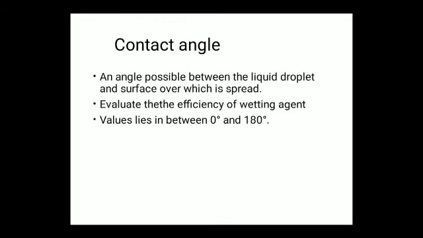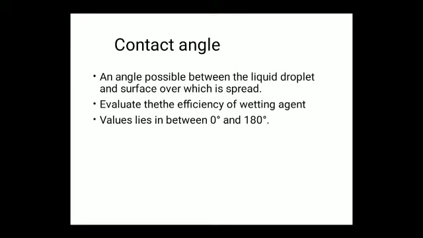The efficiency of a wetting agent can be determined by using contact angle. It is defined as the angle between the droplet of liquid and the surface over which it is spread. This contact angle evaluates the efficiency of wetting agents. This value occurs between 0 to 180 degrees.